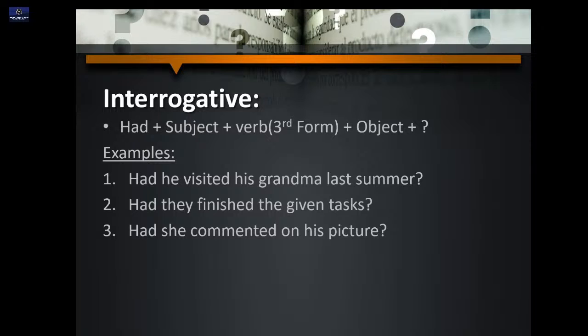Examples: had he visited his grandma last summer? Had they finished the given tasks? Had they commented on his picture? So now here you need to remember that perfect tense is always the third form.